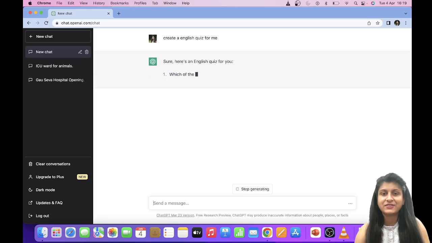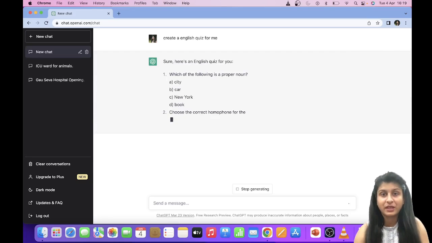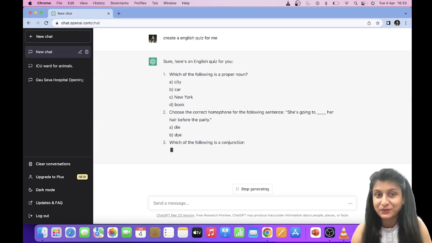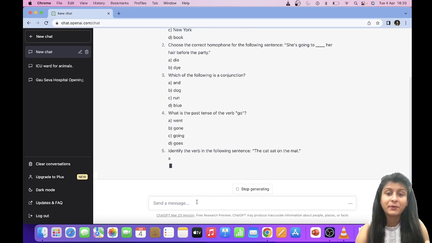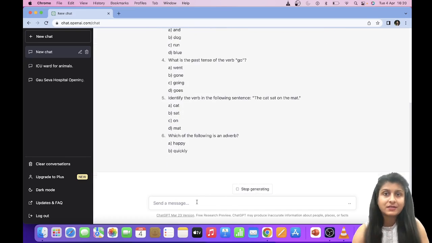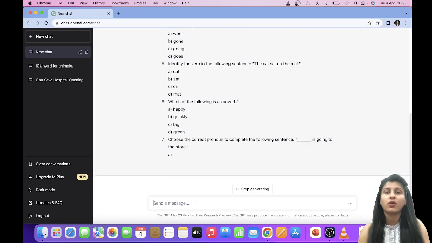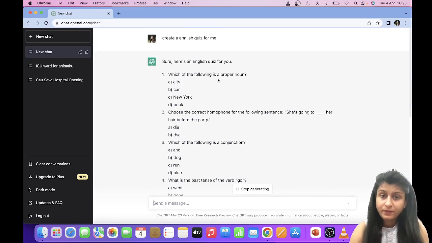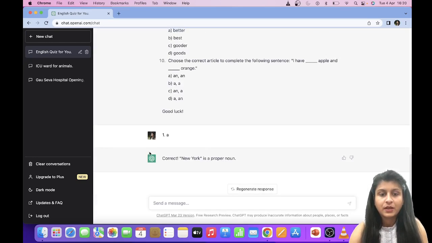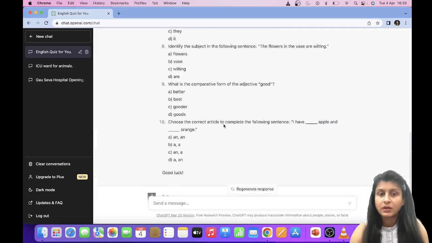Okay, and it is going to create a questionnaire for me, and all I have to do is choose the right options from here, and it is going to tell me whether I am right or wrong, plus what is the explanation, why am I wrong if I'm wrong. So let's see. For the first question, which of the following is a proper noun? Let's answer randomly. Let's say for the first question we are saying A. All right, now it's saying correct, New York is a proper noun.